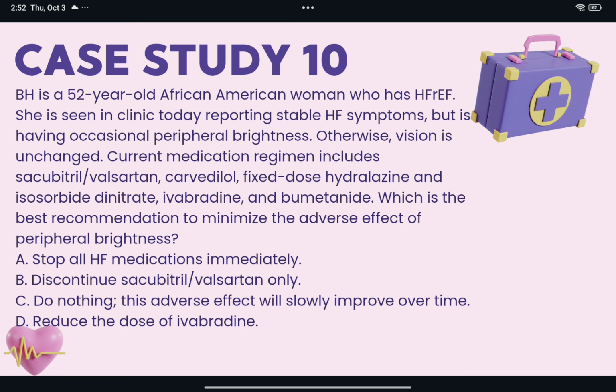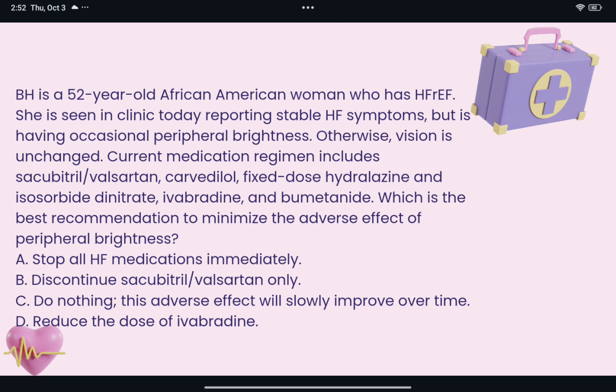A 52-year-old African American woman who has HFrEF is seen in clinic today reporting stable heart failure symptoms but is having occasional peripheral brightness. Otherwise, vision is unchanged. Current medication regimen includes sacubitril/valsartan, carvedilol, fixed dose hydralazine and isosorbide dinitrate, ivabradine, and bumetanide. What is the best recommendation to minimize the adverse effect of peripheral brightness? Now you see, luminous phenomena will occur with ivabradine only. So the adverse effect will be minimized by reducing the dose or discontinuing. So option D, reduce the dose of ivabradine, is correct here.